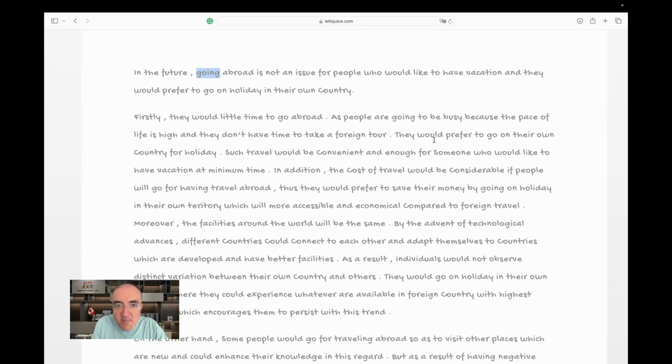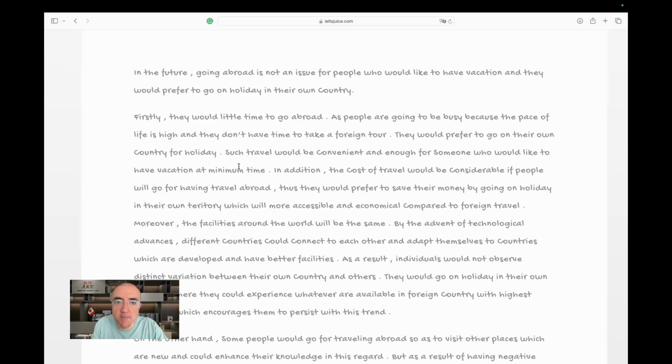There are too many goes here. Such travel would be convenient and enough for someone who would like to have a vacation at minimum time. Okay, it's rather weird. Usually it's the shortest time possible.